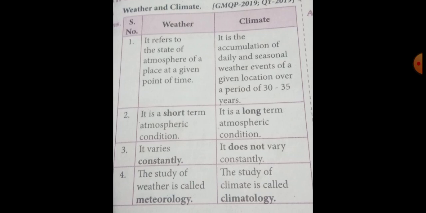Then the third point is that weather varies constantly, but climate does not vary constantly. Then the study of weather is called meteorology, but the study of climate is called climatology. Can you understand, students? These are the differences between weather and climate.